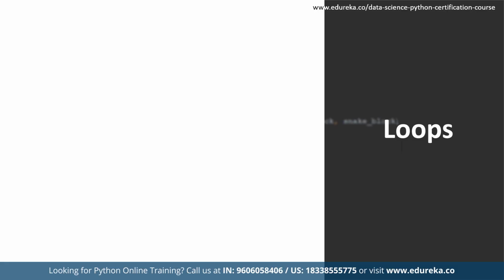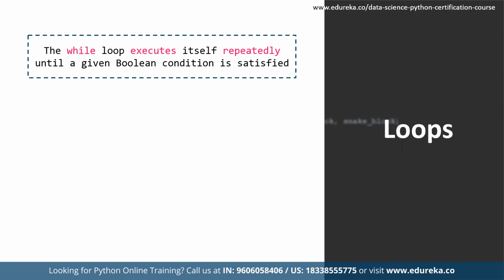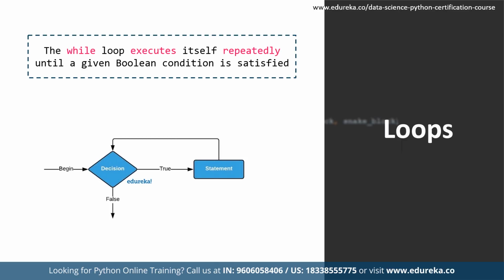So now moving on towards the while loop. The while loop executes the set of statements as long as the condition is true. It consists of a condition block and the body with a set of statements. The while loop keeps on executing until the condition becomes false.